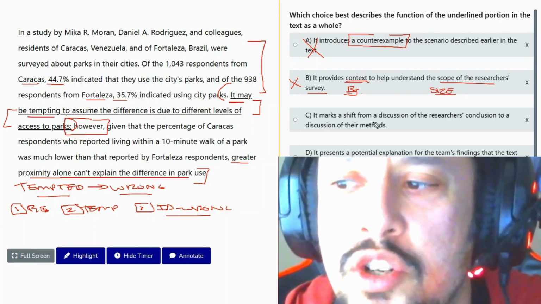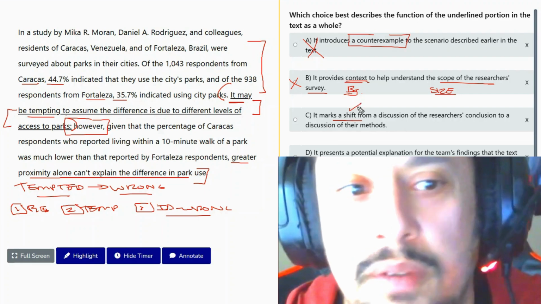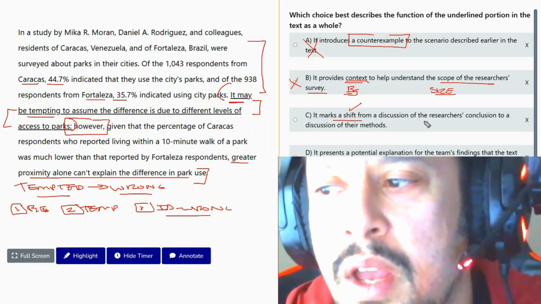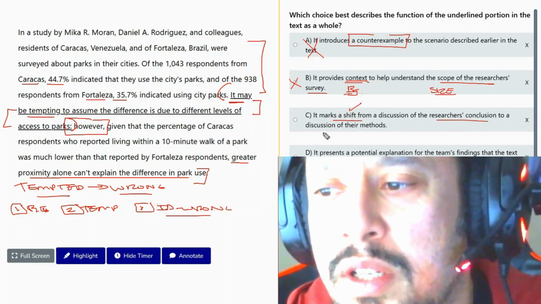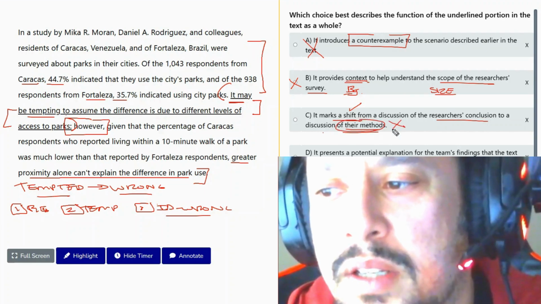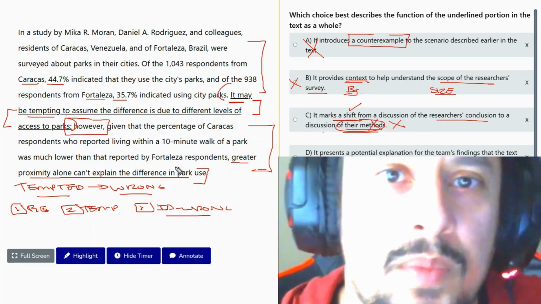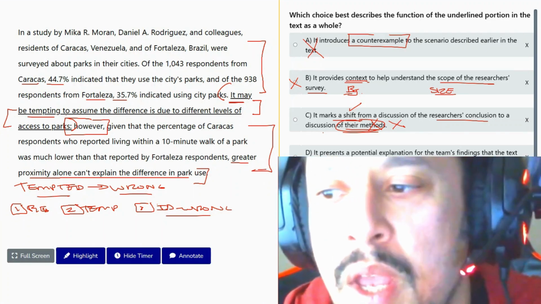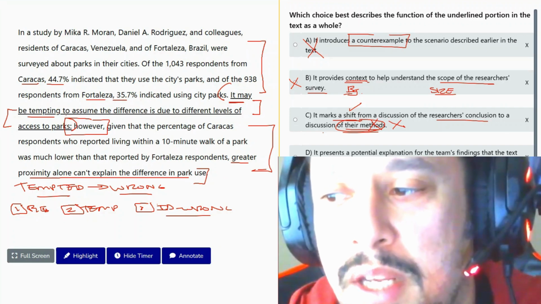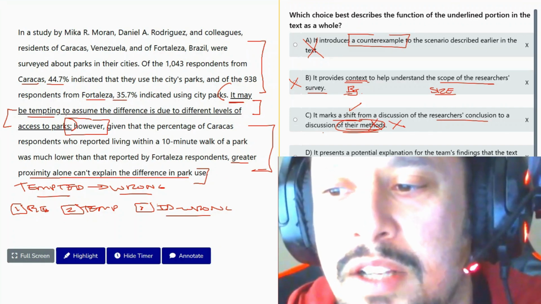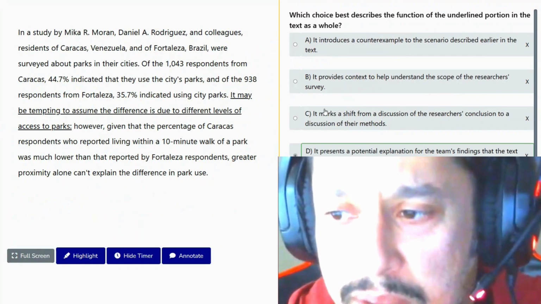Answer C marks a shift from a discussion. So it does mark a shift. I like this answer so far: of the researcher's conclusion to a discussion of their methods. But no, we're not discussing methods, right? We're discussing why the tempting idea is wrong. Answer D: it presents a potential explanation for the team's findings that the text goes on to refute. So let me break this down for you.